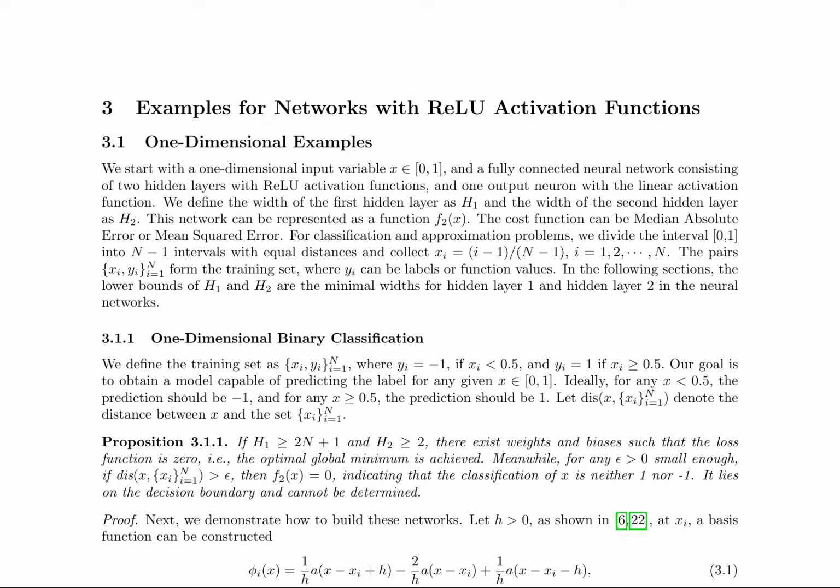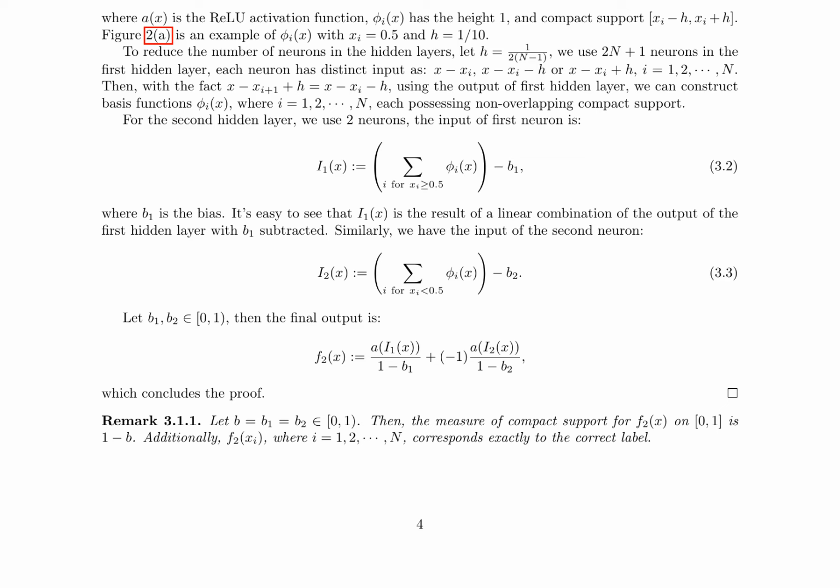For binary classification, the goal is to predict labels for any given x element of [0, 1]. The optimal global minimum is achieved if the width of the first hidden layer is at least 2n plus 1 and the second hidden layer is at least 2. The proof involves constructing basis functions using the ReLU activation function, reducing the number of neurons in the hidden layers, and constructing the output of the second hidden layer. The final output is a function f2(x) that achieves the optimal global minimum and correctly classifies the training set.